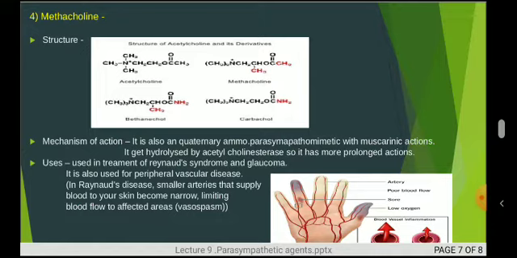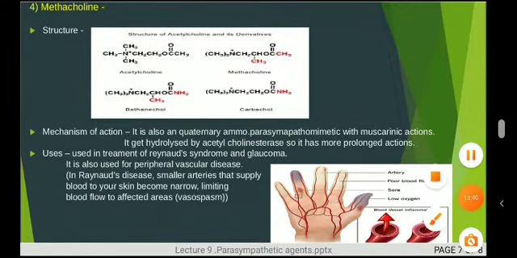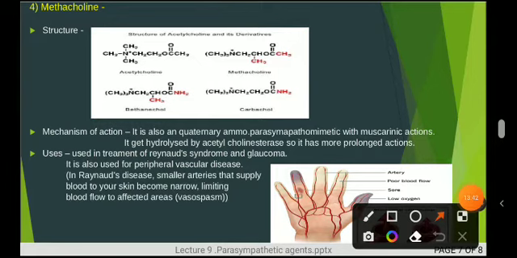Next drug, methacholine. See here, as I have shown the structures of acetylcholine, methacholine, carbachol and bethanechol. Compare all the structures, and you will see the difference in each and every structure. We will now study methacholine. Its mechanism of action: it is also a quaternary ammonium parasympathomimetic drug with muscarinic action. So this drug also binds with the muscarinic receptors, so it shows only muscarinic actions.